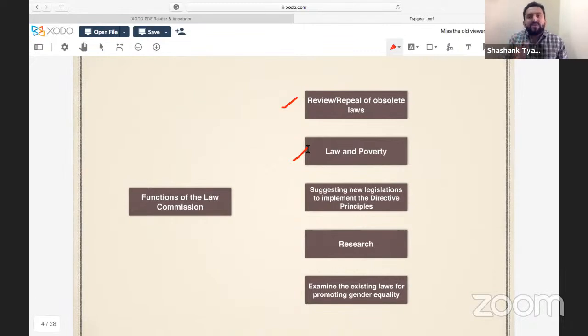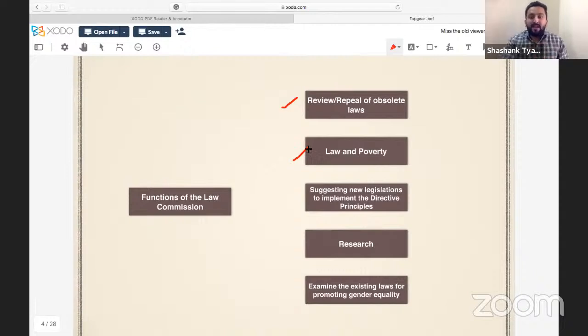Don't you think that particular step needed legal backing, and that law should be so clear that its chances of getting a stay by some court decision should be minimized? So in that area, Law Commission comes into play. Law Commission also works as a link between some proactive laws to diminish poverty.